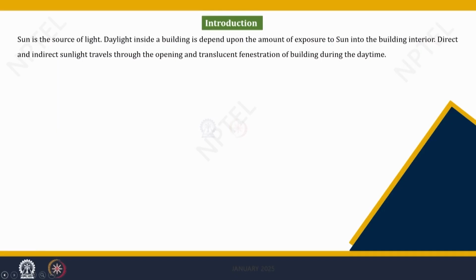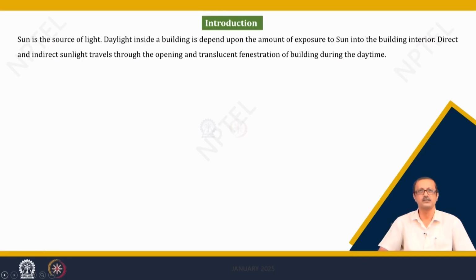So, as we all know, the sun is the source of light, and this daylight has been tremendously used in our buildings since ages, and this particular sunlight has a potential value in all respects. It gives a very pleasant indoor atmosphere, and it is also very healthy.